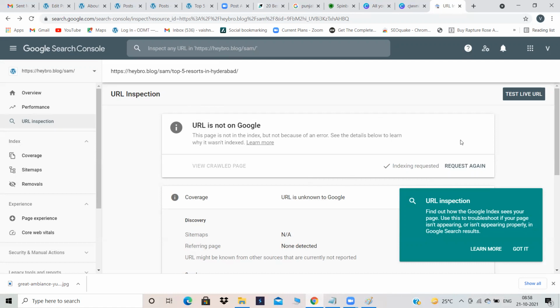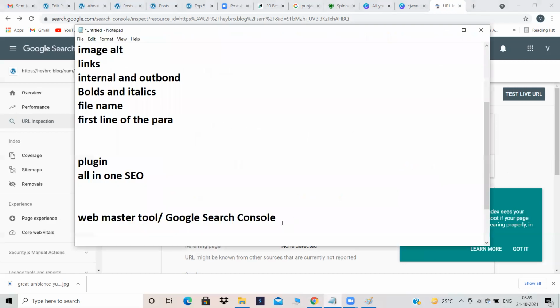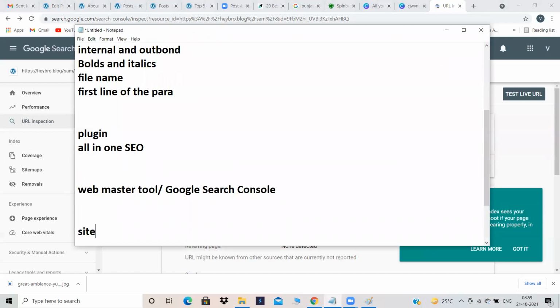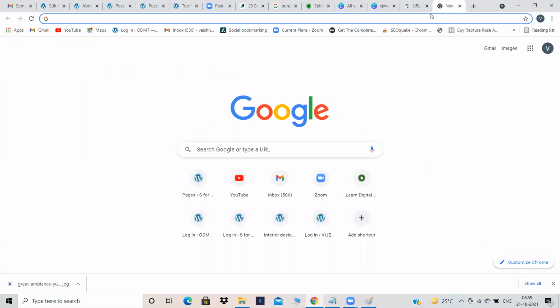Now, whether your website is indexed or not, that means whether your website is categorized or not, will you log into your webmaster tool again and again and see whether indexing is done or not? No, you won't. That is not fair, right? Always coming into this and seeing whether it happened or not. So instead of that, there is a method called site colon. If you remember, yesterday I used this site colon.